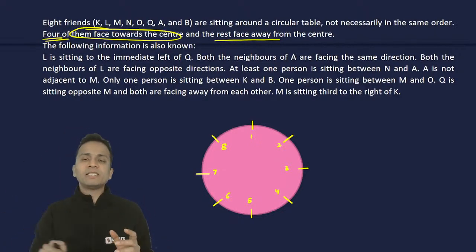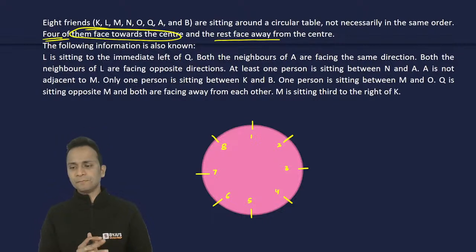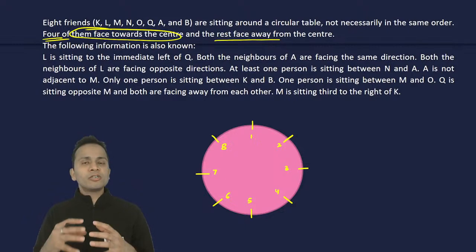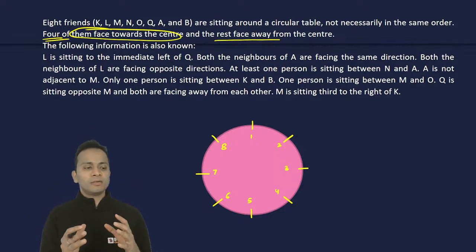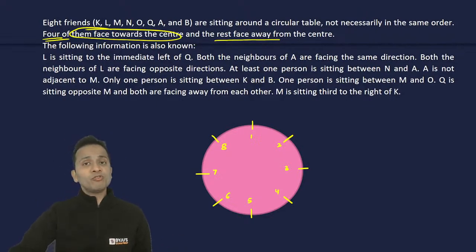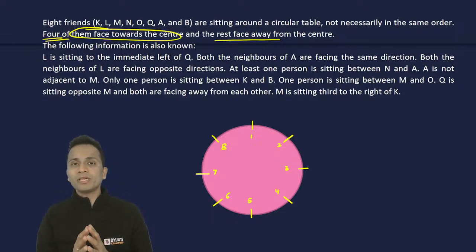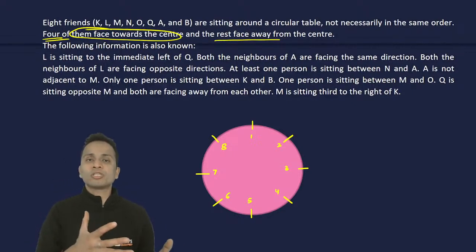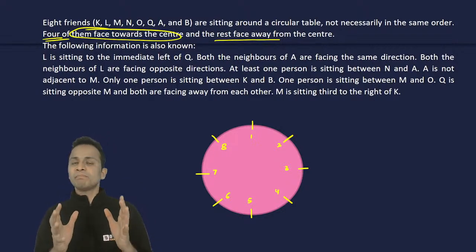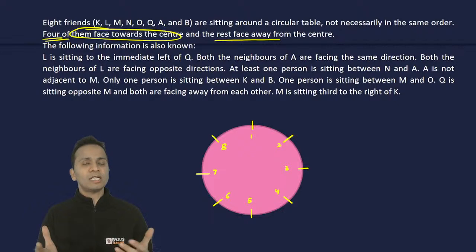So other than just placing these people around the circular table, we'll also have to find out the direction in which they are facing. I should start from a statement which gives me concrete information about the placement of one person with respect to another person. Now I'll be able to find the placement properly only if I know which direction the first person or the second person is facing. So the direction must be known, whether facing inward to the table or outward. Then only I'll be able to make a unique arrangement. Otherwise, it will be difficult.